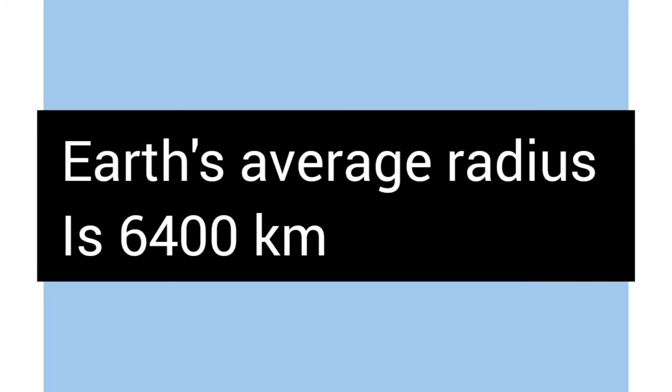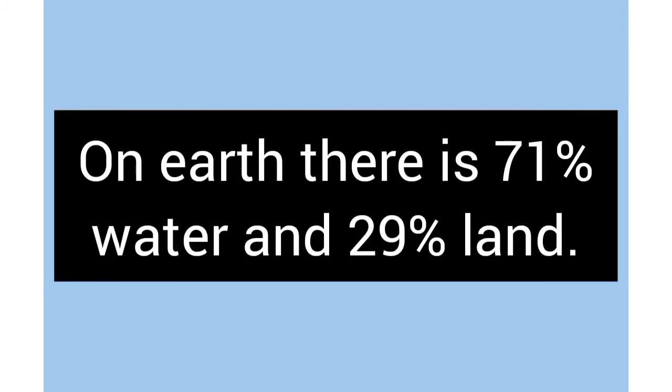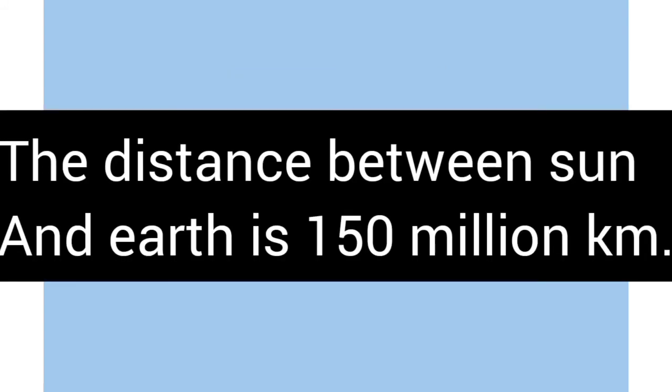The Earth's average radius is roundabout 6,400 kilometers. On Earth, there is about 71% water and 29% land. There are mainly 3 layers of the planet Earth. Number 1 is core, number 2 is mantle, and number 3 is crust. And the distance between the planet Earth and Sun is about 150 million kilometers. Earth is also a big magnet, and the nearest planet to Earth is Venus. So that was all important information about the planet Earth. Let's move on to our next planet.